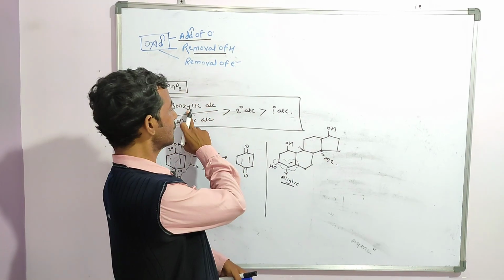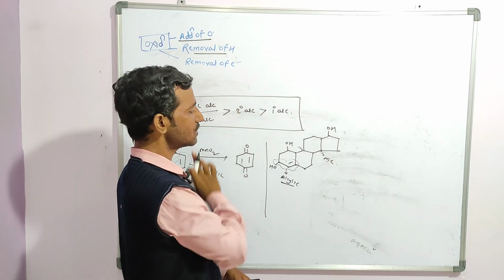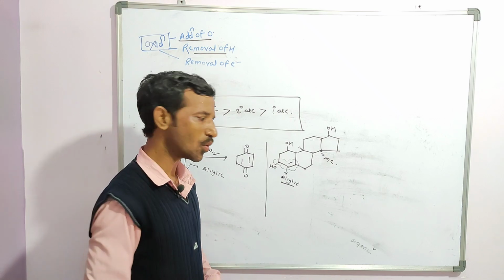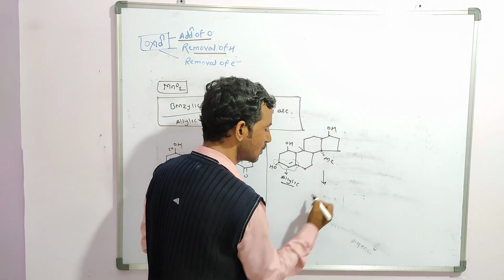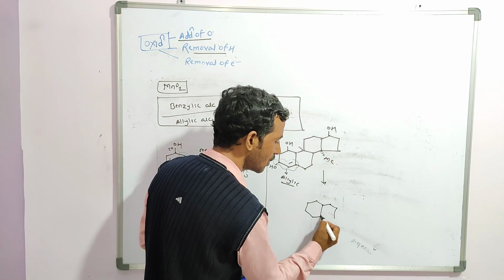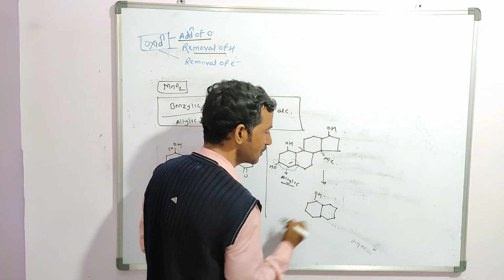And what is the condition? If benzylic or allylic is there, the 2 degree alcohol converts into a ketone. So what will you get? Now I will draw the structure. You will find the same structure here. Here I will draw the remaining OH. See, here one OH.